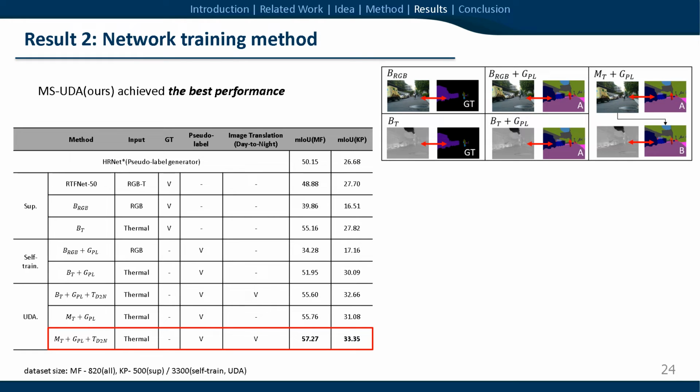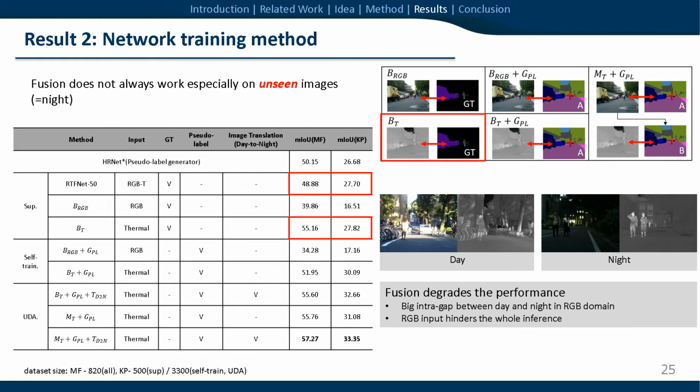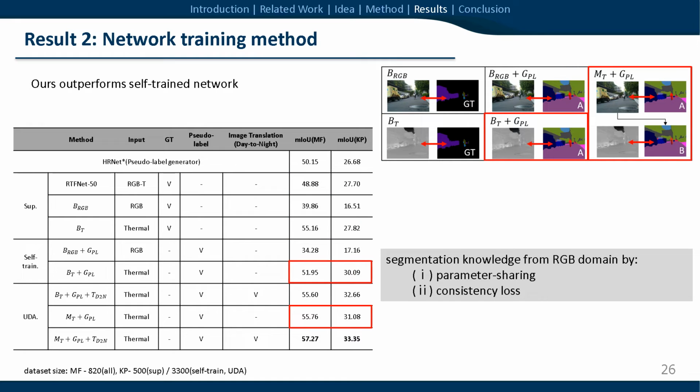As a result, MS-UDA achieved the best performance among the 3 methods. From this experiment, we can find a clear limitation of sensor fusion. The large gap between day and night in RGB images hinders the inference, so the RGBT fusion supervised network degrades the performance. Our MS-UDA outperforms the self-trained network and also the supervised network.